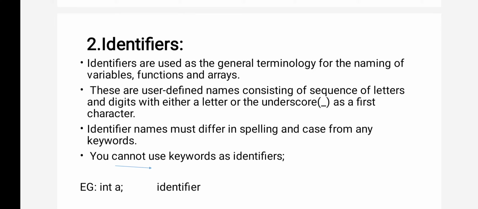The name the user gives may consist of different alphabets and numbers, so an identifier is a sequence of characters and numbers.